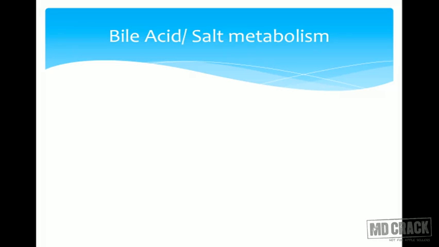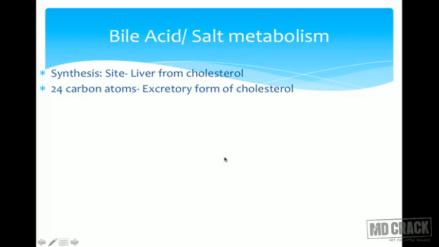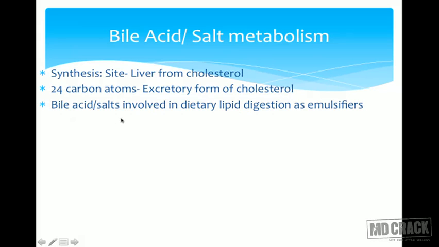The second mechanism is cholesterol is excreted by the formation of bile acid and bile salt. So a bit about bile acid and salt metabolism. They are synthesized in the liver from cholesterol. These are 24 carbon atoms and they are the excretory forms of cholesterol. Bile acids or salts are involved in dietary lipid digestion as emulsifiers.